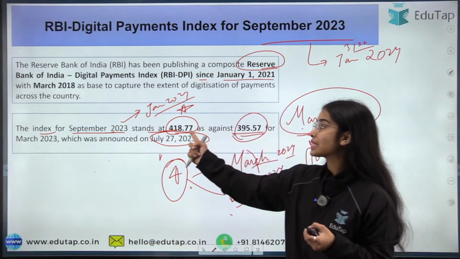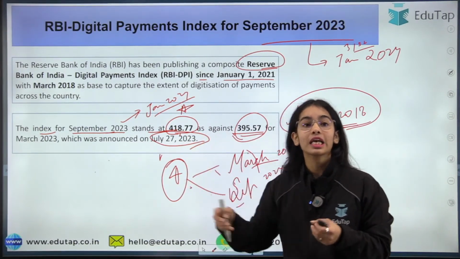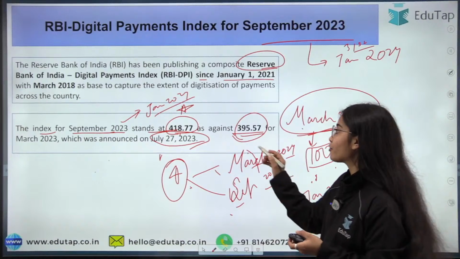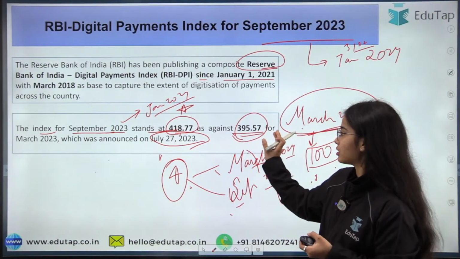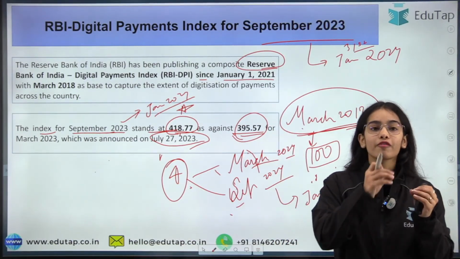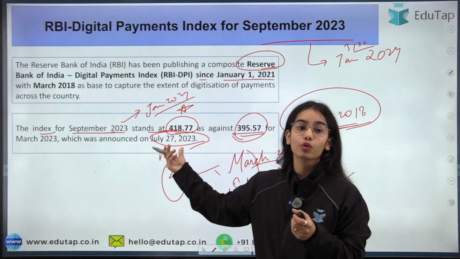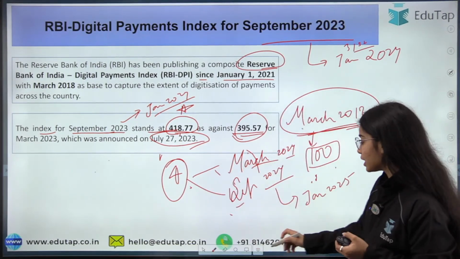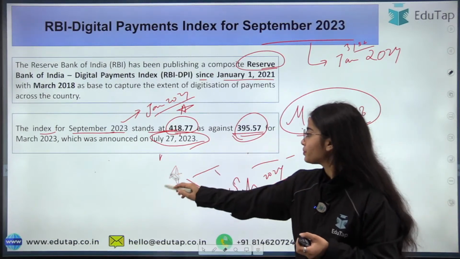From 100, the value has increased to 418.77 in just a period of 5 years. And from 395.57, which was the previous index value, the index value has now increased to 418.77. So this is a big jump that we can see.